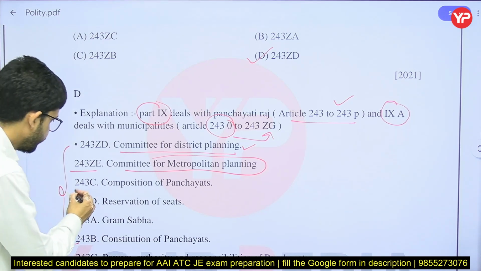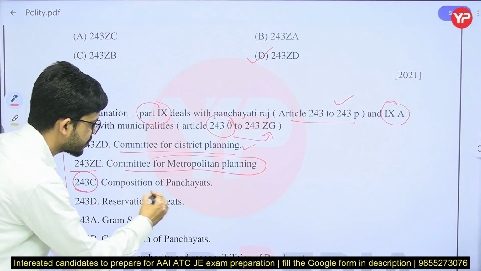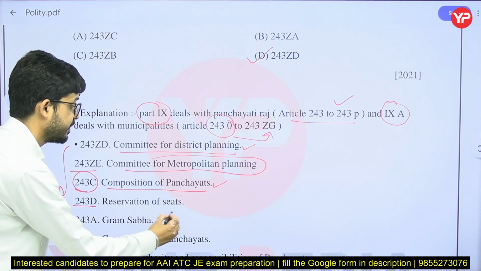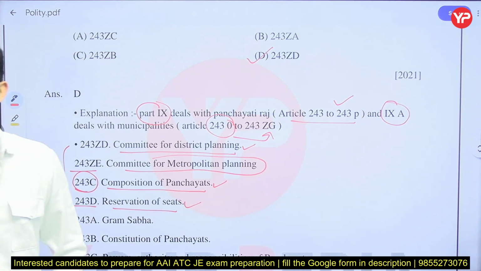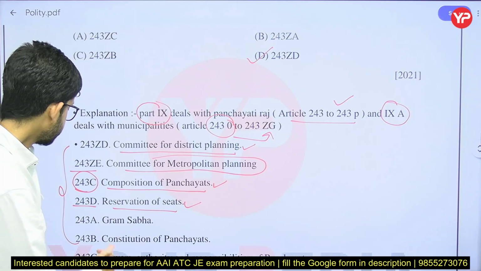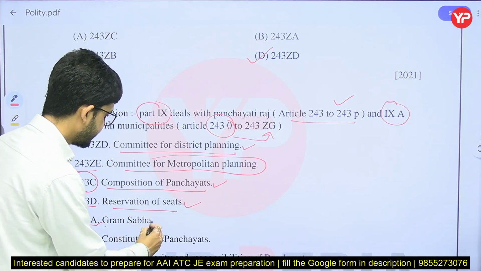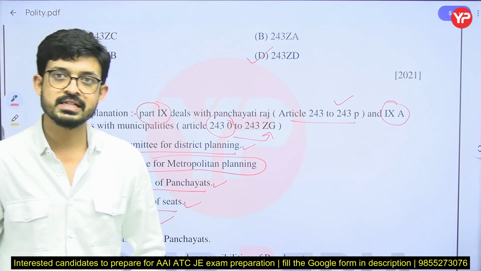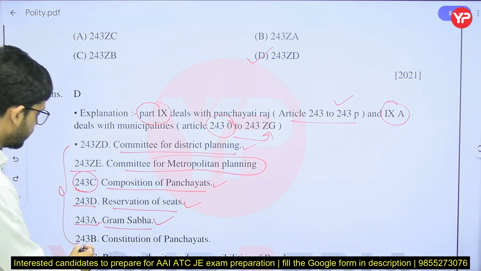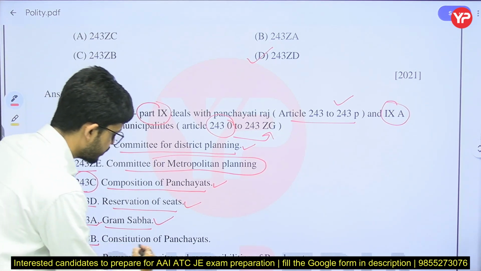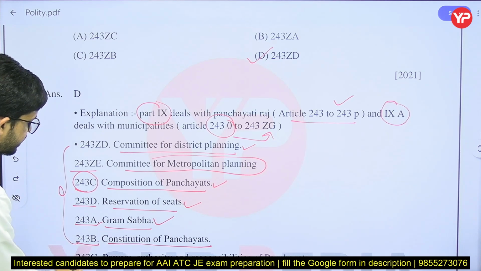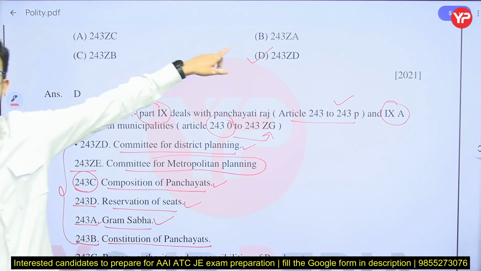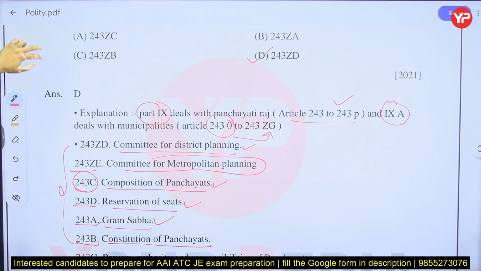Next, 243C, Composition of Panchayat, very important. 243D, Reservation of seats. You know that there is reservation of seats in Panchayat. 243A, related to Gram Sabha. This type of question previously came in various exams. So these are very important articles. 243B, Constitution of Panchayat, and 243G, Powers, Authority and Responsibilities of Panchayat. So answer is D. Okay. So we move to next question.